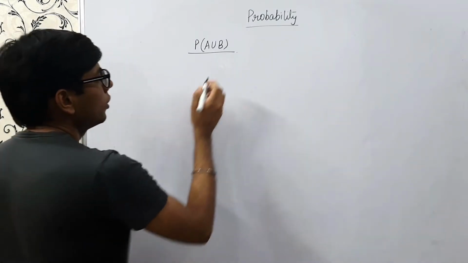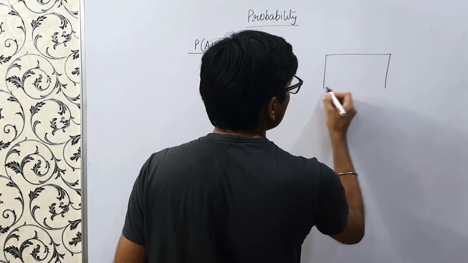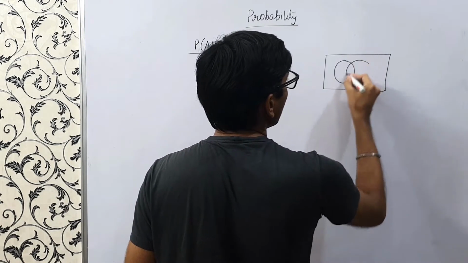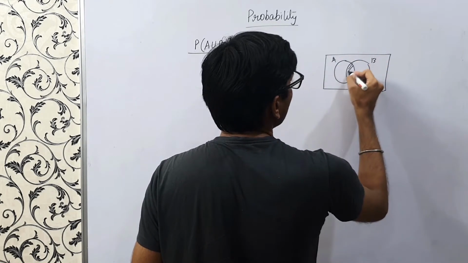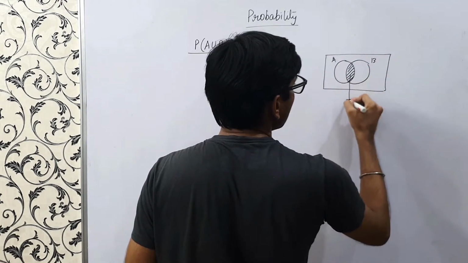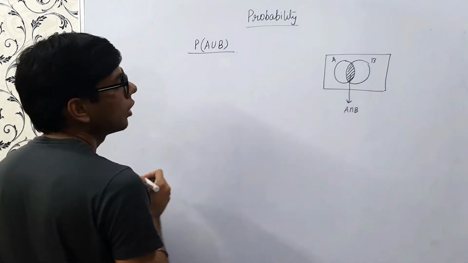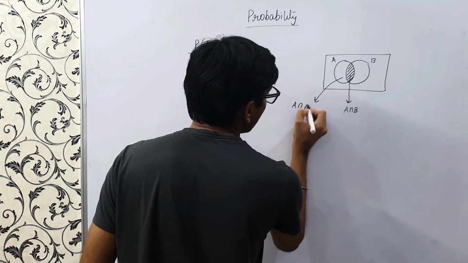So let's start. As we know, if we define these events, we have one event A and one event B, right? This is A, this is B. This shaded portion is nothing but A intersection B, and this is A intersection B dash.